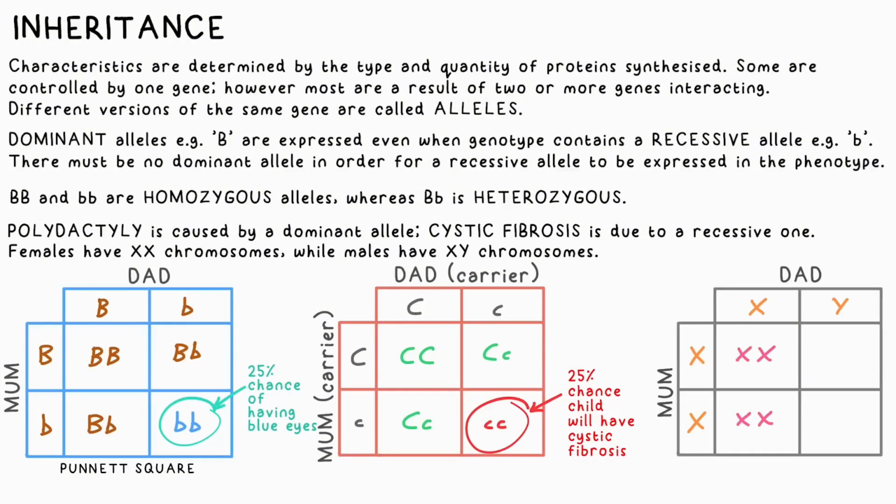Human DNA is contained in 23 pairs of chromosomes, but only 1 pair determines sex. If you have XX chromosomes, you are female, XY, you're male. The expression of these genes affects every cell in your body, every aspect of your physiology. We can also make a Punnett square for these. As you can see, there's a 50-50 chance of the child being male or female.